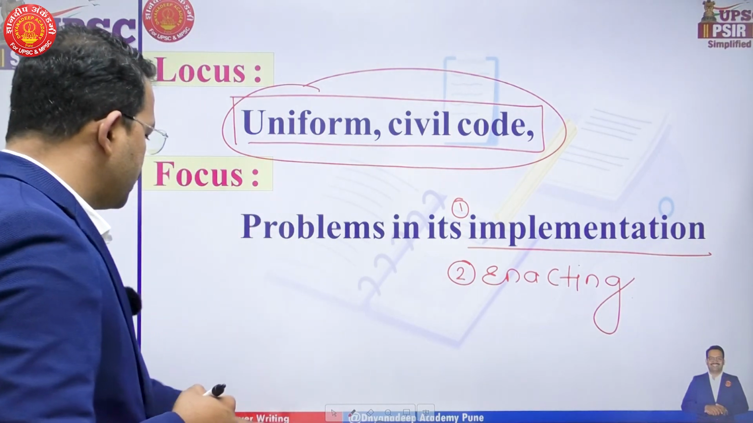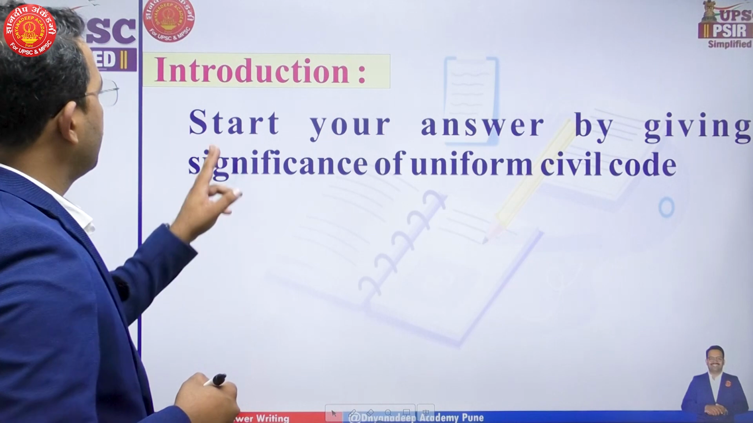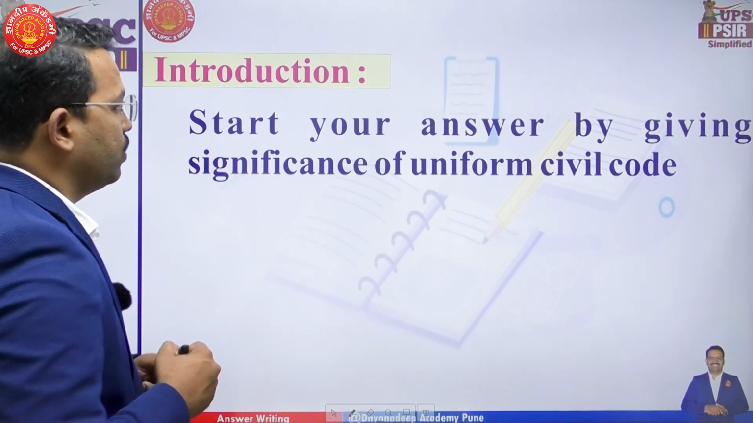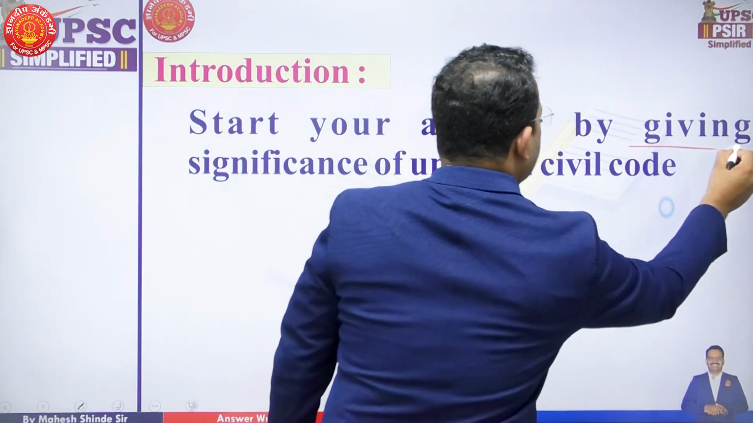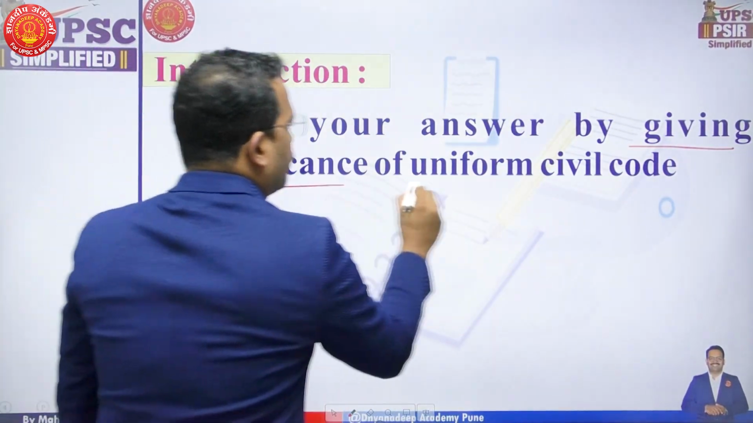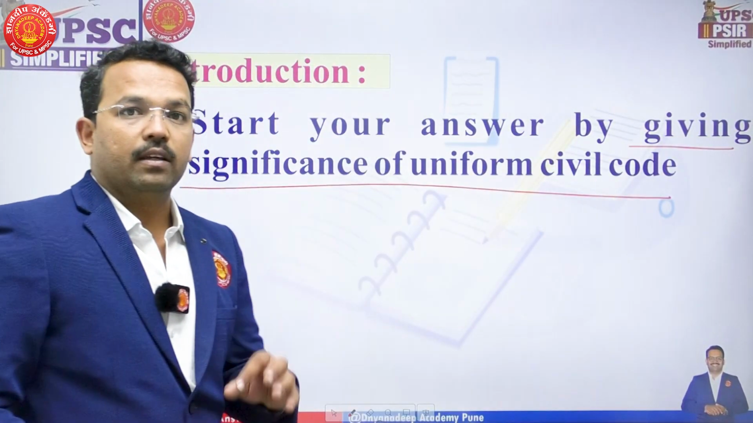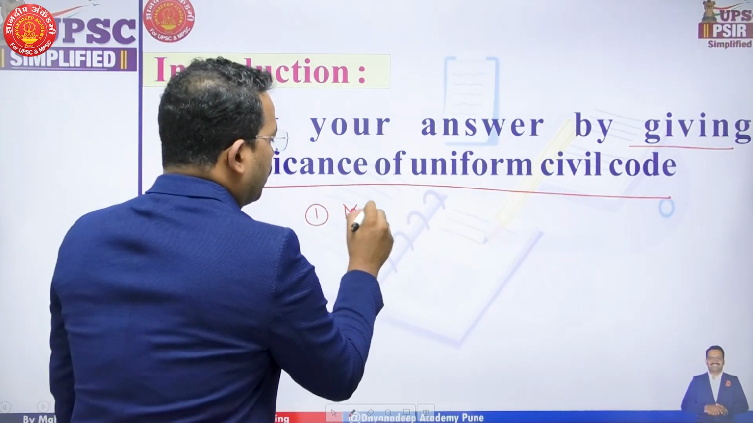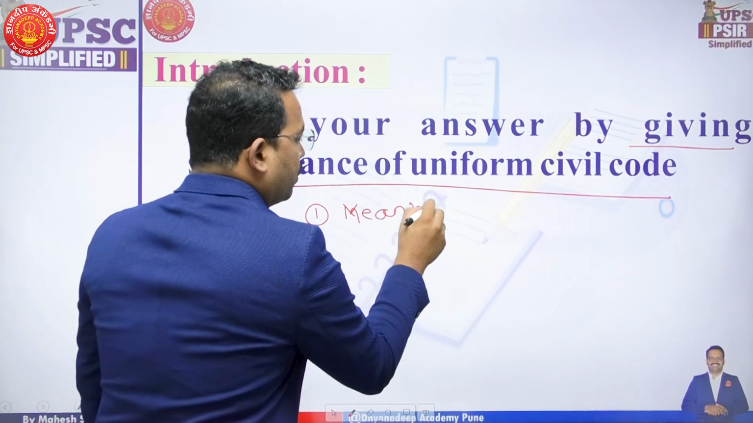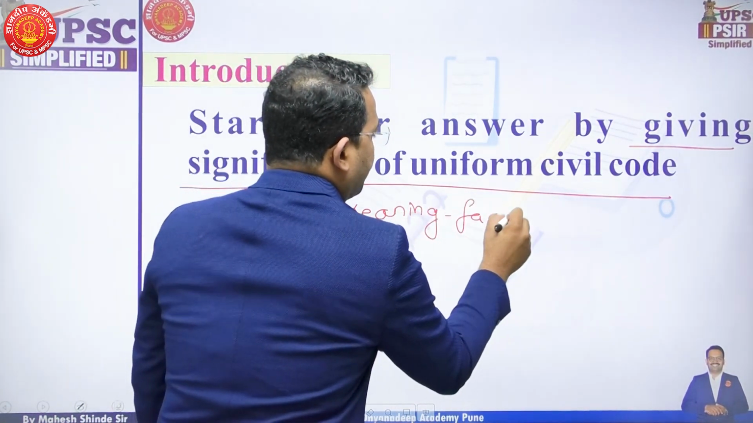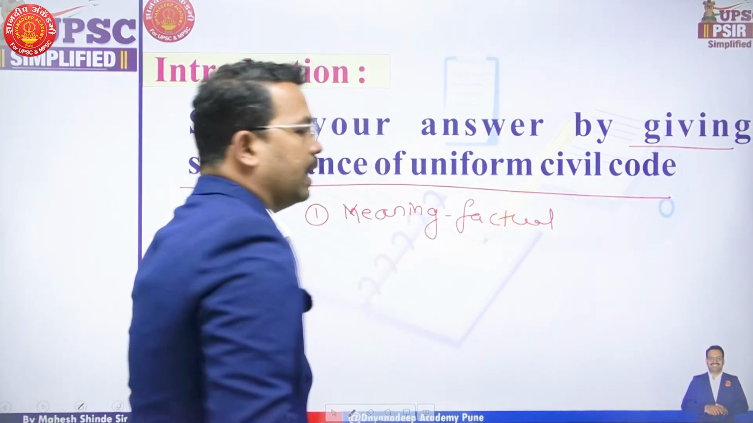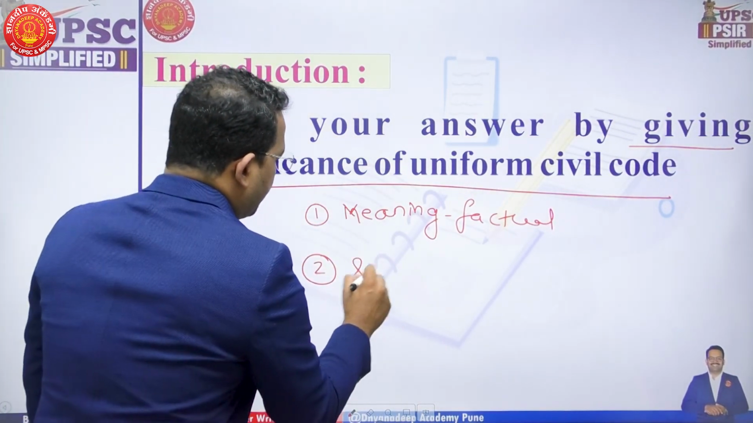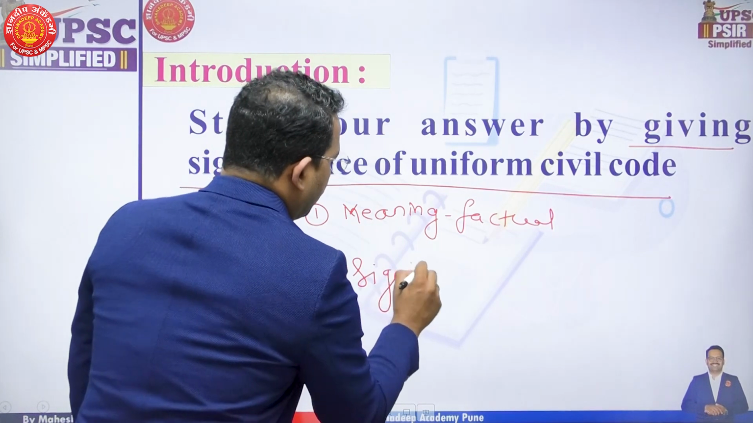So what should be your introduction? Very interesting. The first paragraph of your answer should start by giving the significance of the Uniform Civil Code, not its meaning. See, two types of people are there. The first will write about the meaning of the Uniform Civil Code along with factual information like article, part, amendment. The second will write about the significance of the Uniform Civil Code.